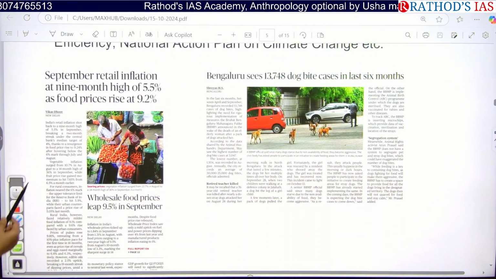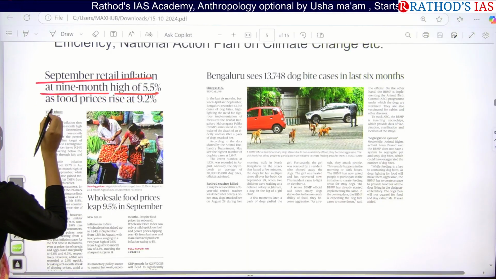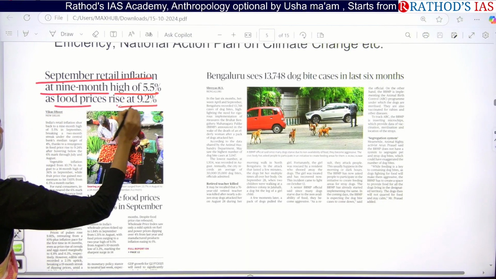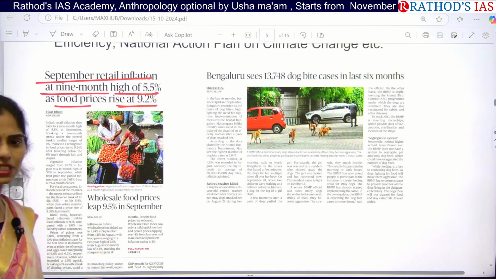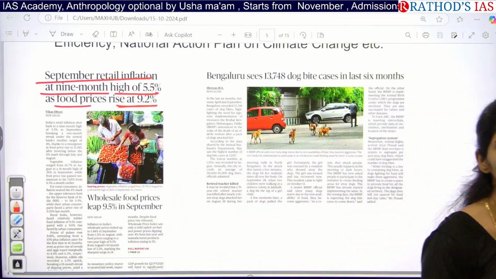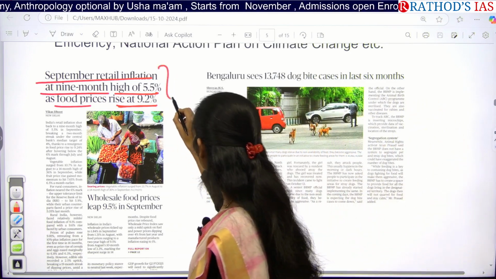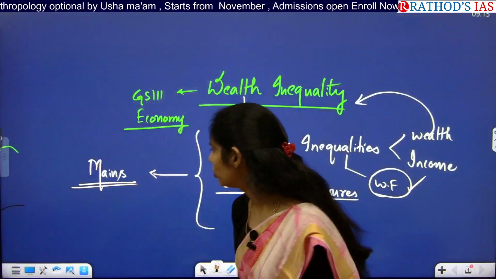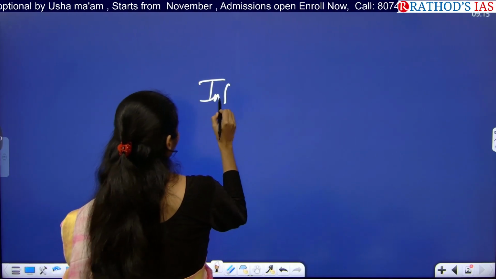The first one is: September retail inflation at a 9-month high of 5.5% and food price rise at 9.2%. Here you will always see this article in the news. Every month it is about retail inflation or wholesale price inflation. So this is a repeated topic, so I am not taking this for discussion, but I want to give you a brief idea. You have to know what inflation is.